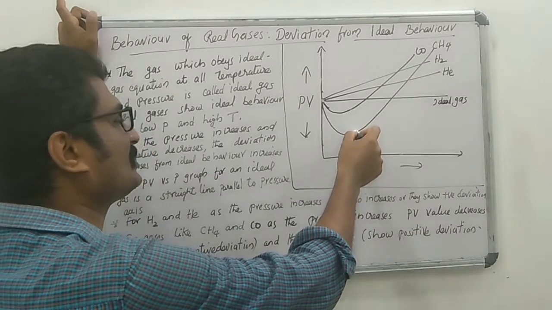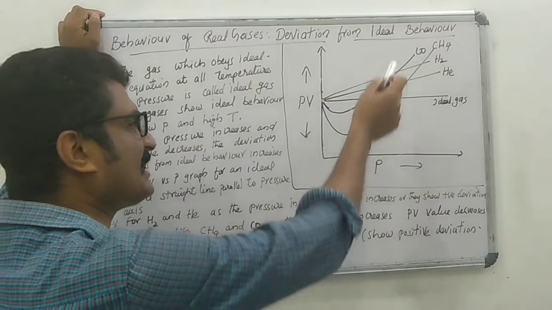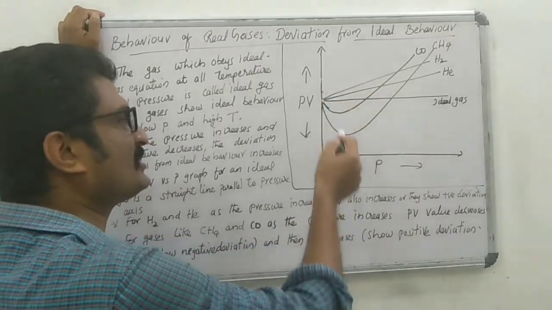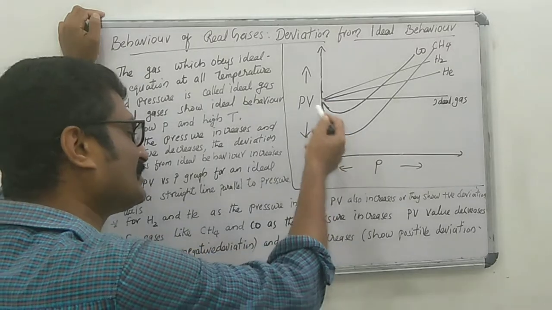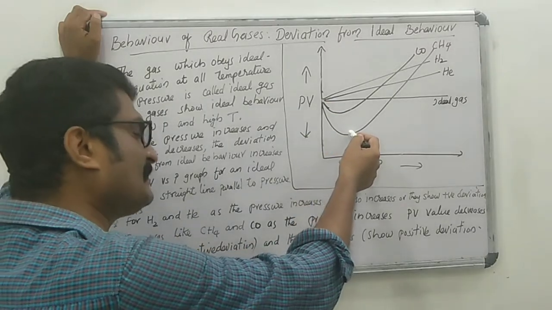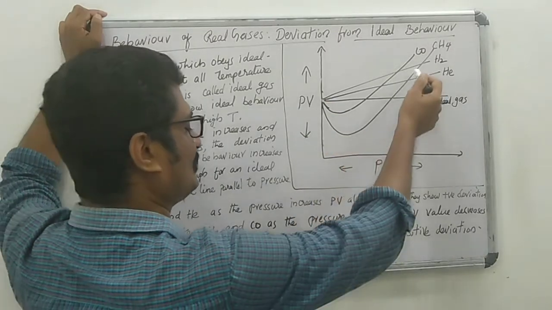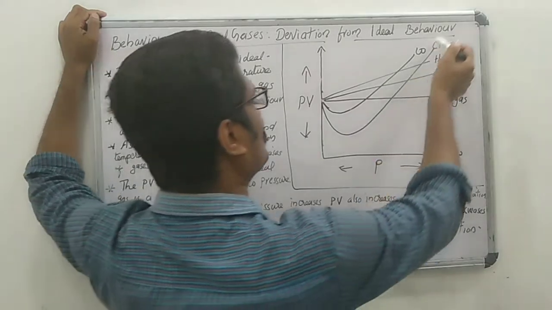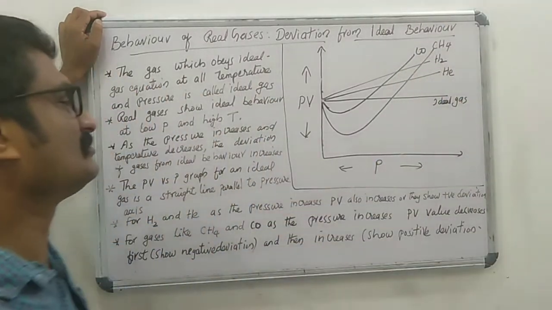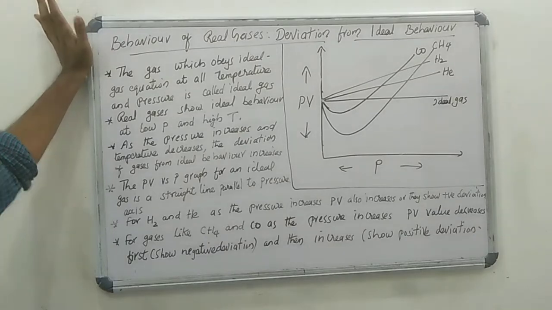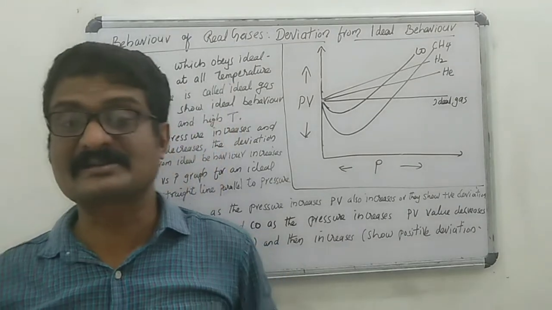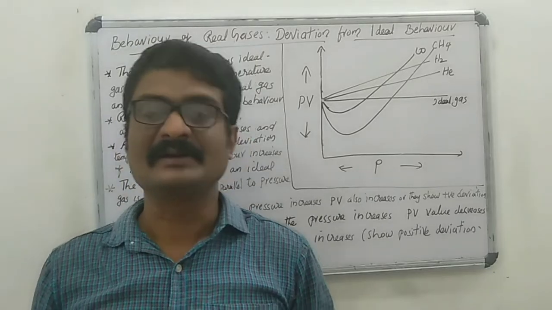That means at first the gases like carbon monoxide, methane, carbon dioxide, etc. show negative deviation first. Then as the pressure increases, the PV value also increases. That means the gases show positive deviation.